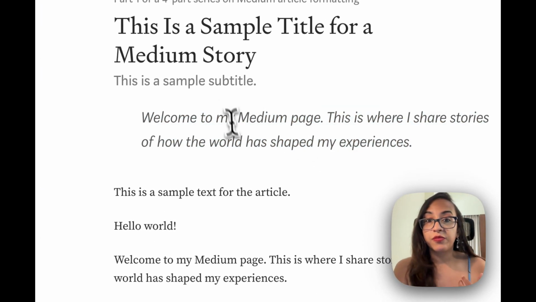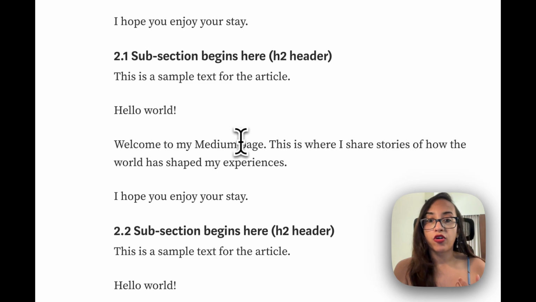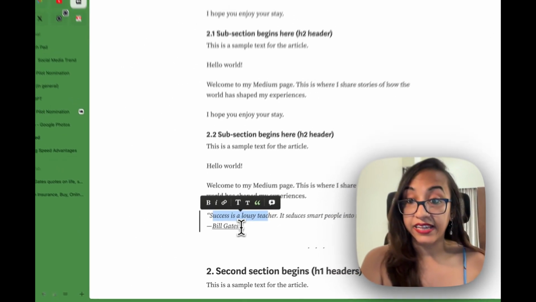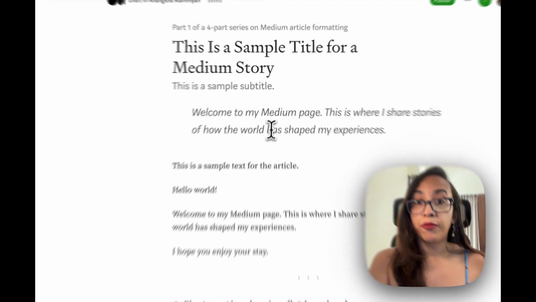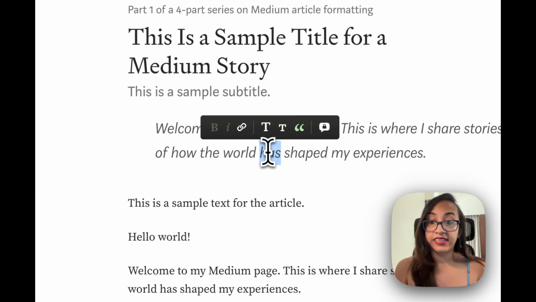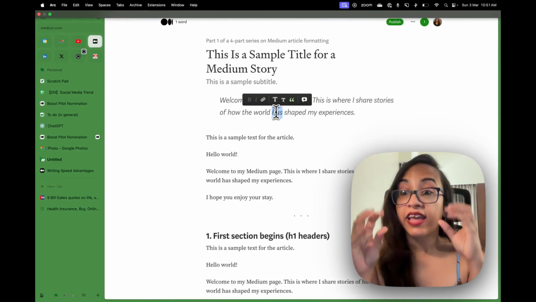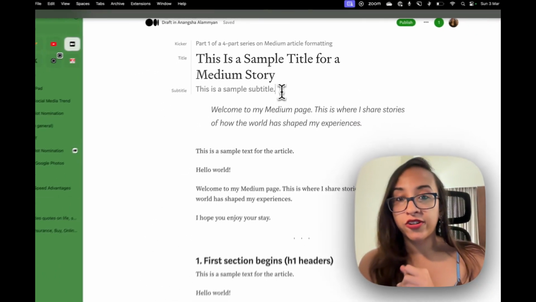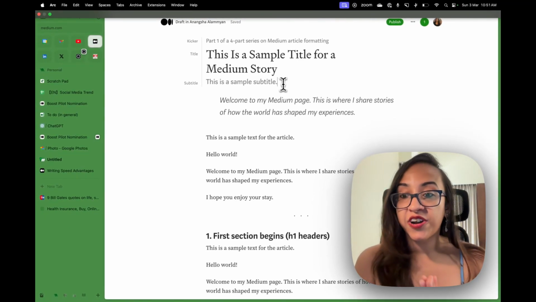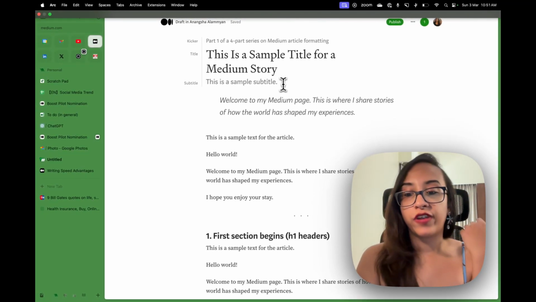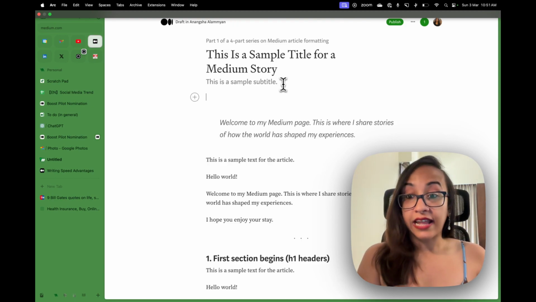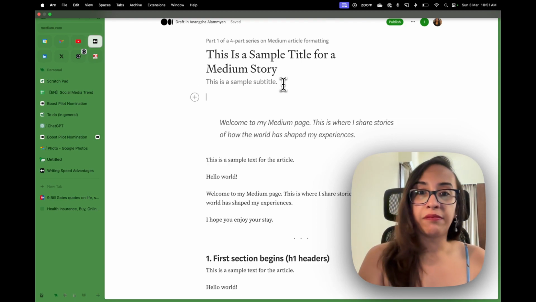Now remember, the difference between a pull quote and a block quote is that a block quote is by somebody else. You always have to put the link to it, and a pull quote is from your own article. It's a text that you have pulled from somewhere else and placed at the point where more attention will be drawn to it. We have talked about all the text formatting parts. Now let's talk about adding images. So usually on a Medium article, we add an image after the subtitle. That's called a feature image, and that's the first image in your article.